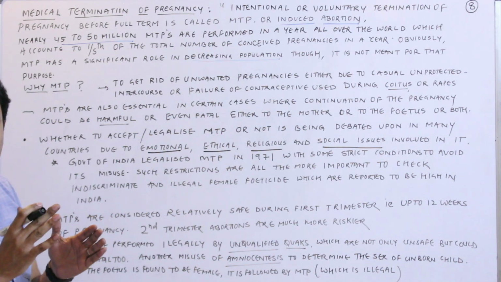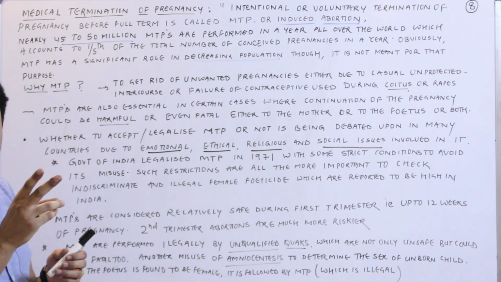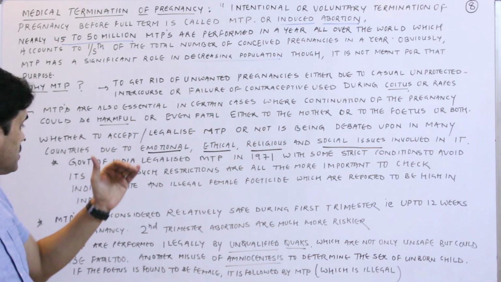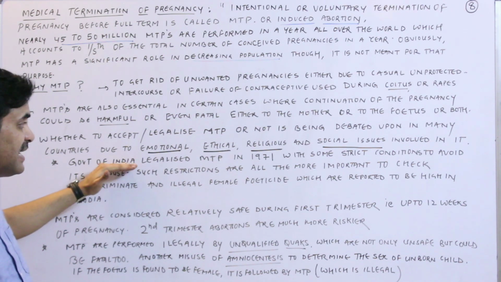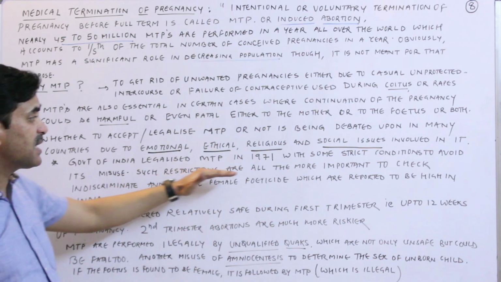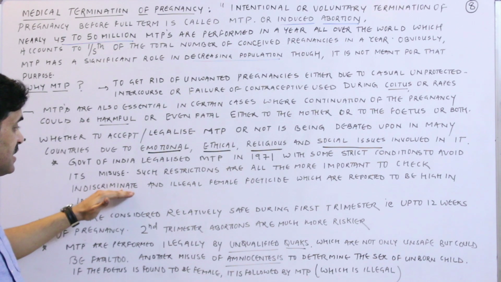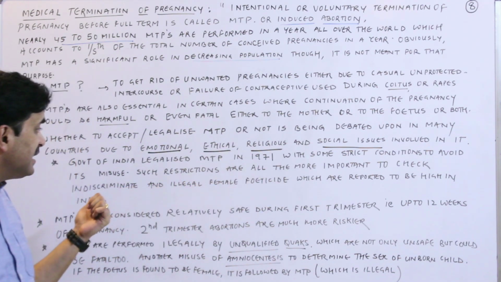Instead of MTP, doctors are performing the killing of the female fetus. So with some strict conditions to avoid its misuse, the Government of India legalized the MTP in the year 1971. Such restrictions are all the more important to check the indiscriminate and illegal female feticide, which is reported to be high in India.